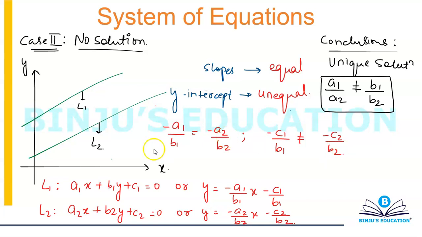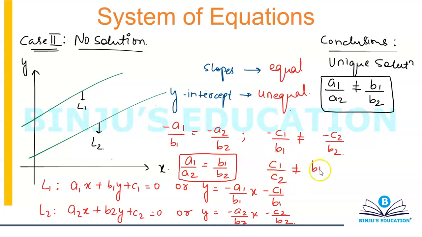So from the first one, I'm going to get the conclusion that a1 over a2 is equal to b1 over b2. And from the second one, I'm going to get the conclusion that c1 over c2 is not equal to b1 over b2.